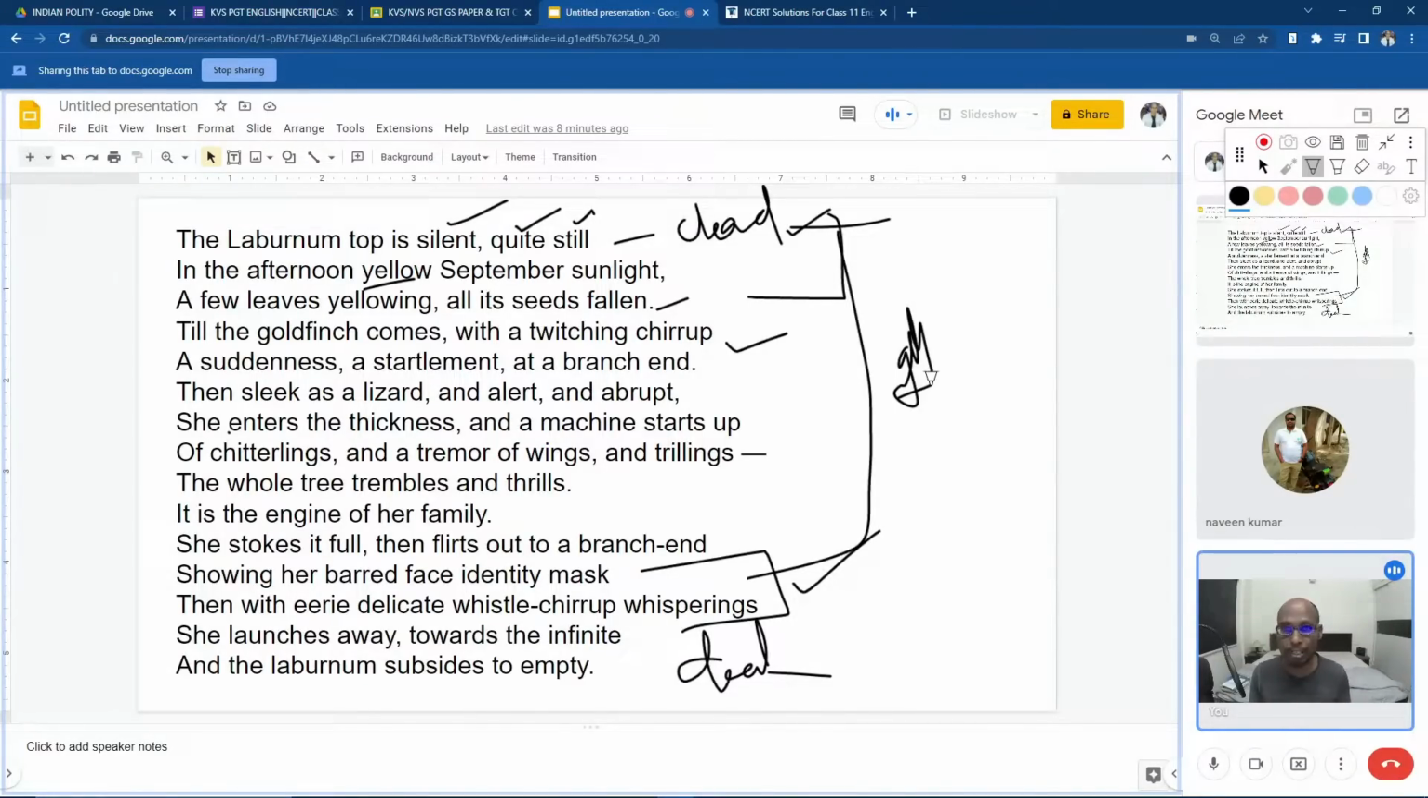So this is a poem written by Ted Hughes, and the name of the poem is The Laburnum Top. Why is the laburnum specifically mentioned here? Because the laburnum tree has poisonous seeds. Like human beings have poisonous thoughts, but like God, the goldfinch enters the tree. It feeds its children, and it brings life to this entire tree. So this is the poem The Laburnum Top, written by Ted Hughes. Sir, once you go through this poem, I'll show you the literary devices used in it.